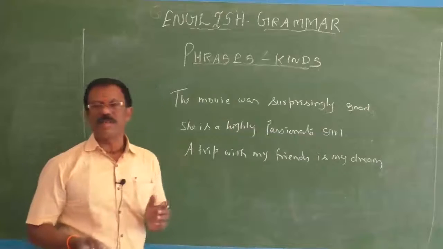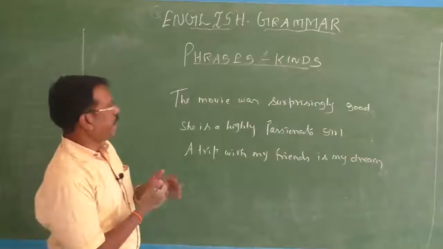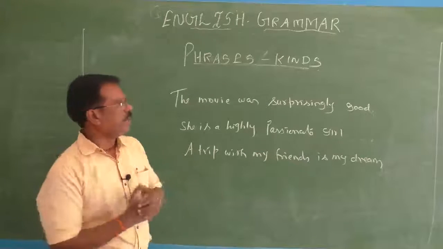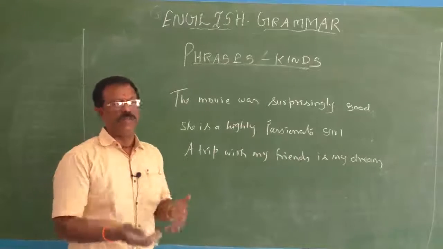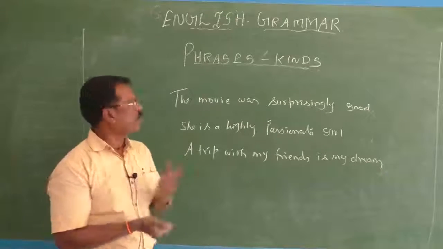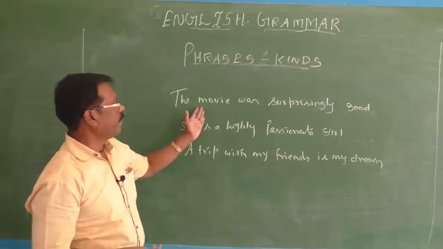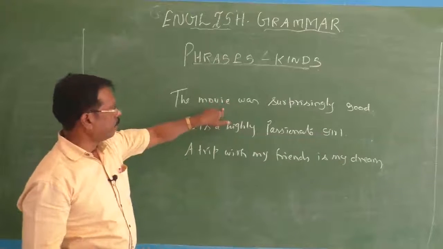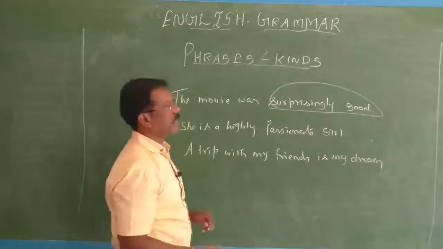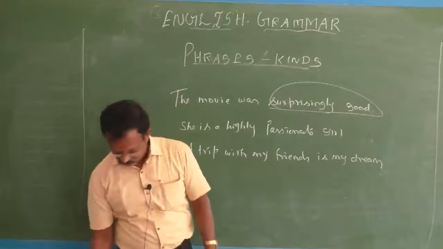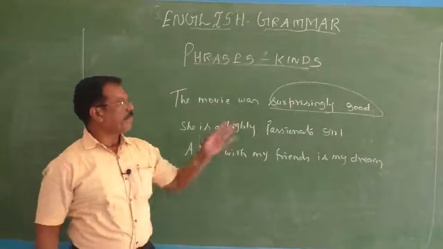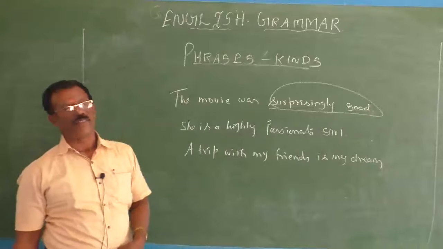From these three examples, can you identify where the adjective phrase is? I hope all of you can do it easily, because you know what an adjective phrase is and what its functions are. The movie is described by the group of words surprisingly good. So this is an adjective phrase, and it comes at the end of a sentence. Surprisingly good is a group of words used as an adjective phrase.